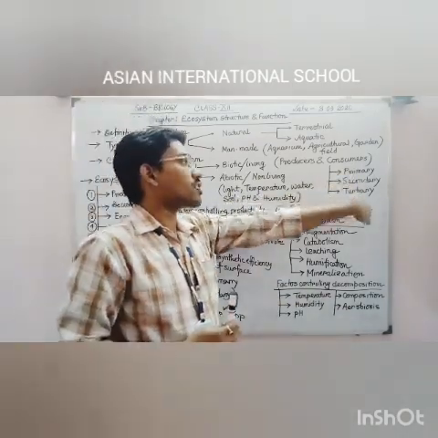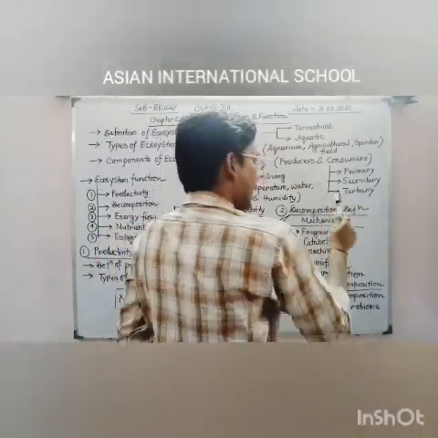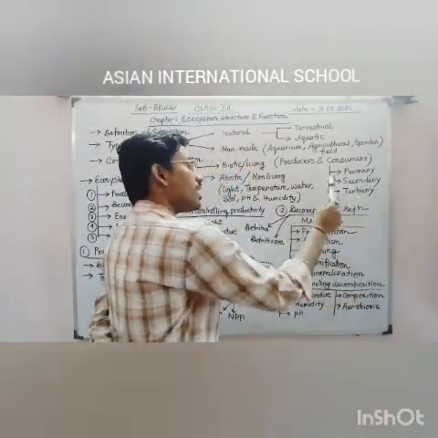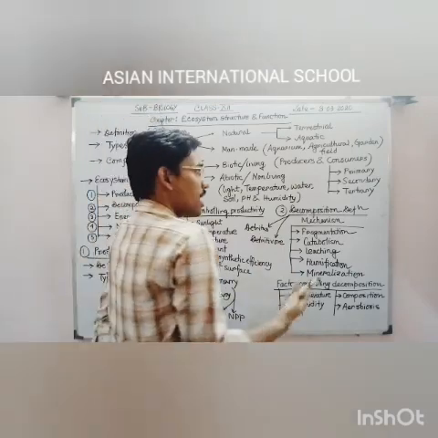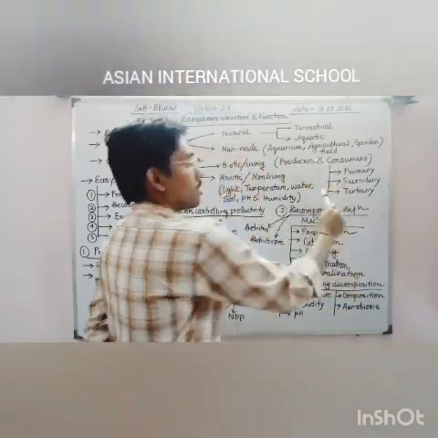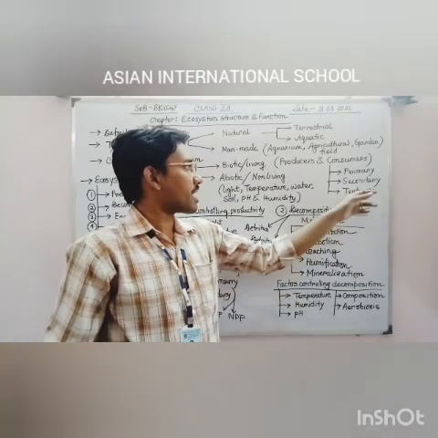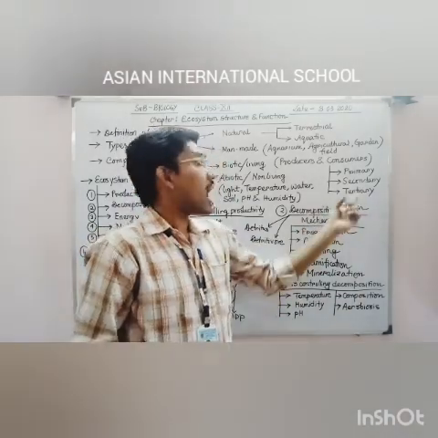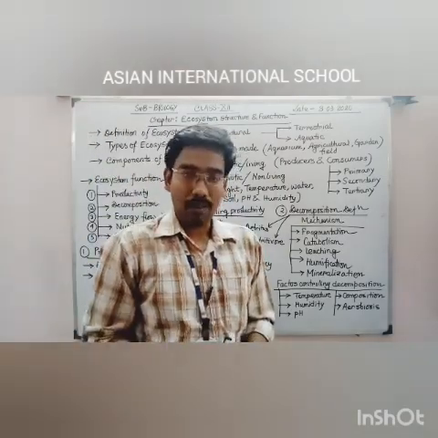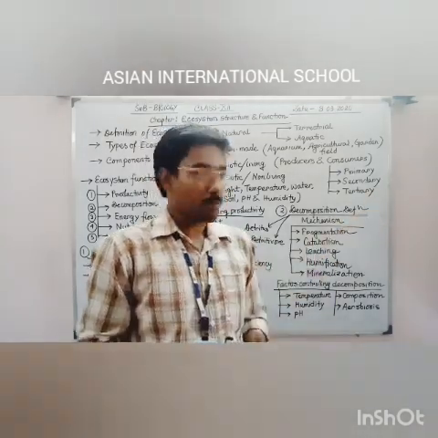And the third one, tertiary consumer. A tertiary consumer is a type of consumer who is dependent on the secondary consumer directly but indirectly on producers. Why? Because they are again dependent on the secondary consumer and they are eating their flesh, and they are getting the nourishment. But actually, which nourishment are they getting? They are getting the nourishment from the producer, and that is via primary and secondary. So primary consumer means our herbivorous organisms, secondary consumer means our carnivorous organisms, and tertiary consumers are present at the topmost region of each and every ecological system. They can also be called top carnivores. So they are tertiary consumers.